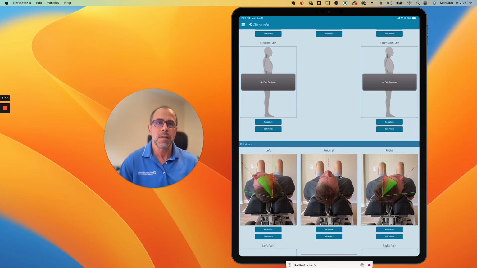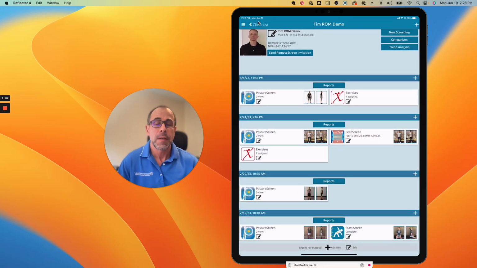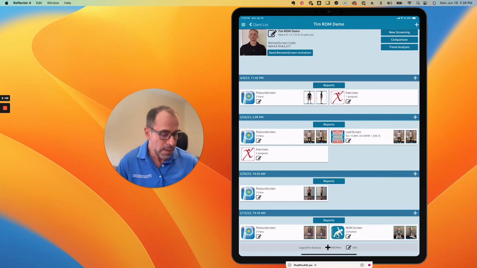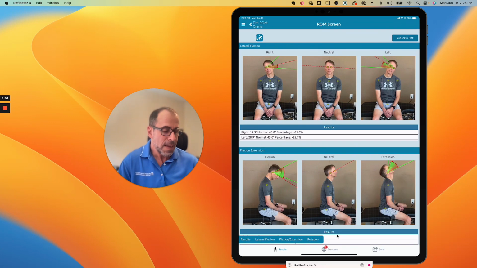So you have the clarity to be able to edit any of the points, and you should always double check all your points, just like you would with a posture screen or a movement screen for that matter. Once you're done, I want you to come up here to client info. You're going to back out, and then from this screen, you can back out one more time to the client list. And that's how you edit a range of motion. Now, if you want to look at that range of motion again, instead of clicking the edit, you simply click on the icon. And here is the range of motion that's edited.